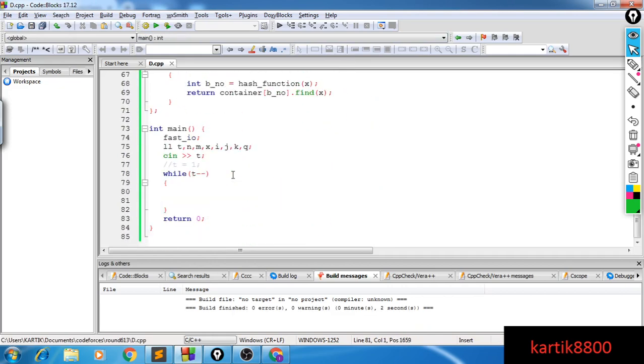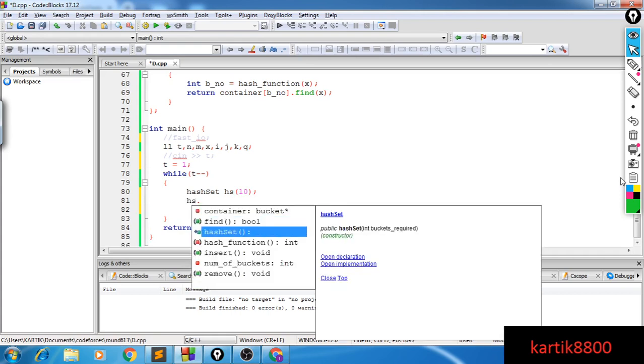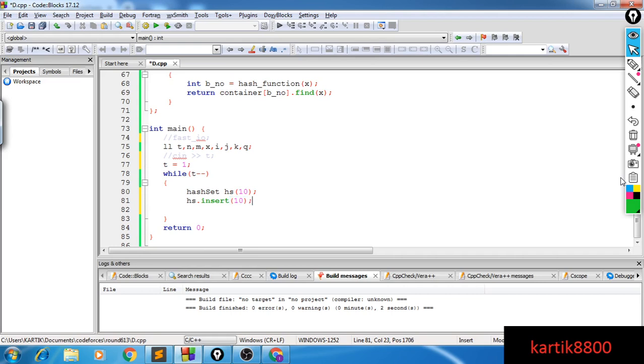So let's just take a small example now. Let's say I declare a hash set hs, and I say I need 10 buckets maybe. Okay, then I can have hs.insert(10). Let's make it 12.